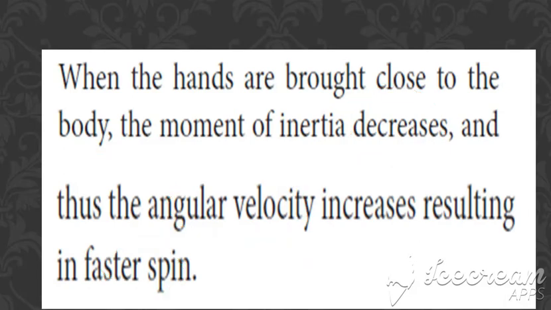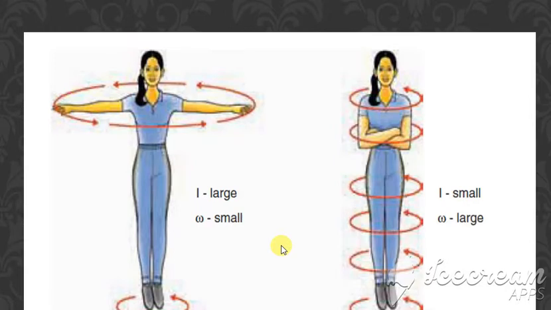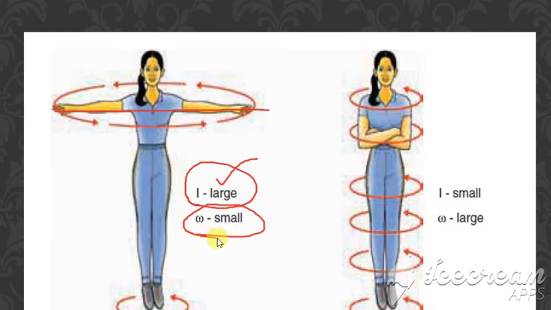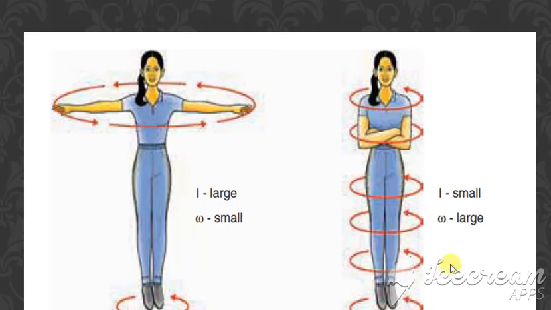First condition, when the hands are far away: the moment of inertia increases and the angular velocity decreases, so it is small, and therefore a slower spin. When the hands are brought closer, the moment of inertia decreases, so the angular velocity increases, and therefore a faster spin. Clear? This is one example of conservation of angular momentum.